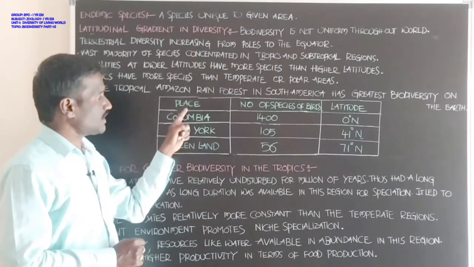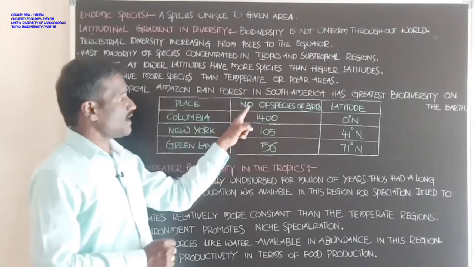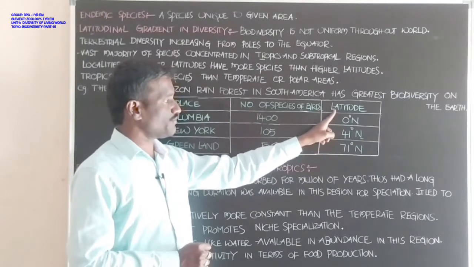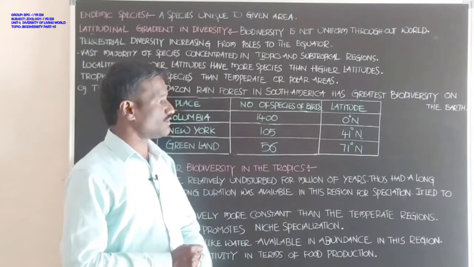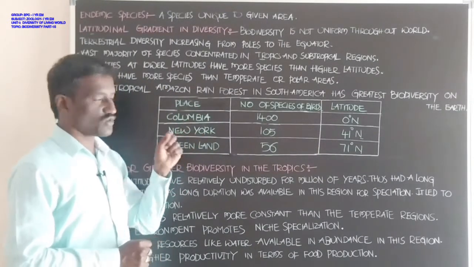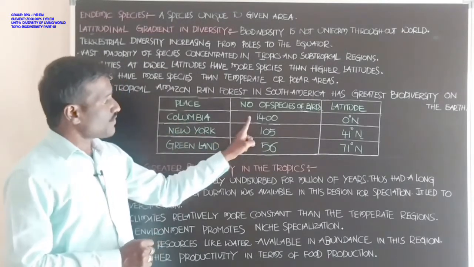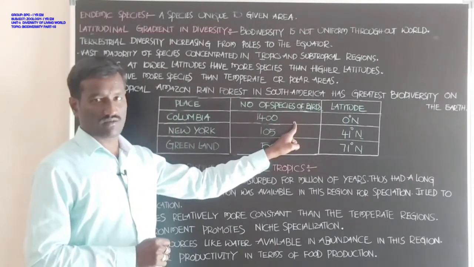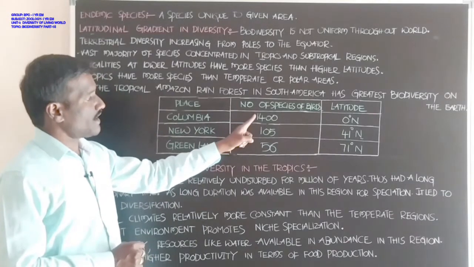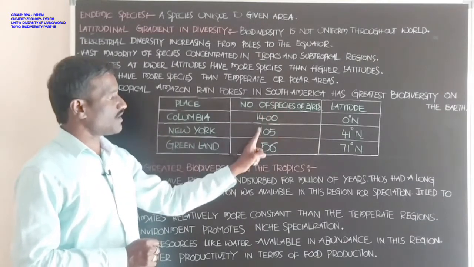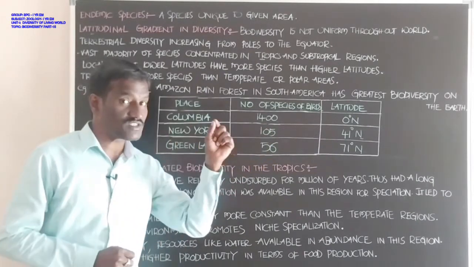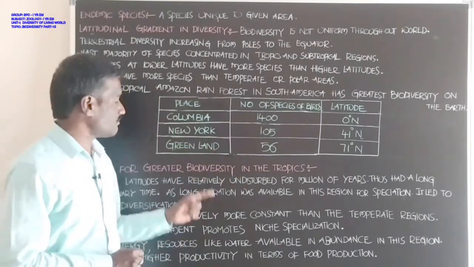In this table there are three columns. The first is place, the second is the number of species of birds, and the third is the latitude region. Colombia is near the equator, and 1,400 species of birds are there in Colombia. For New York, the number of bird species is 105, different types of birds.